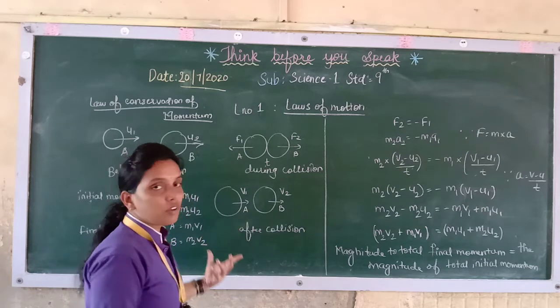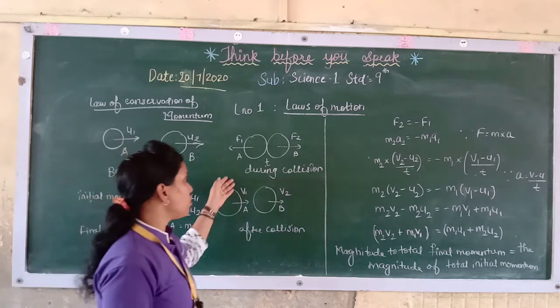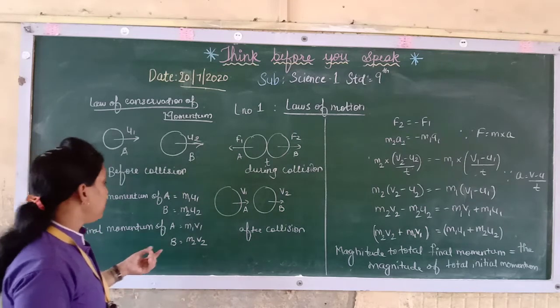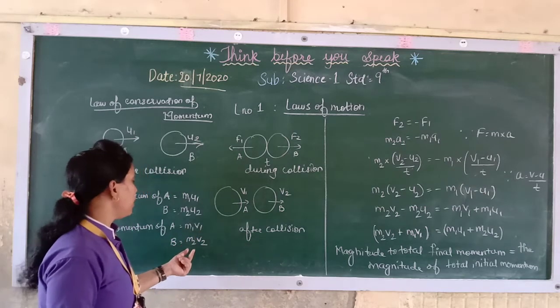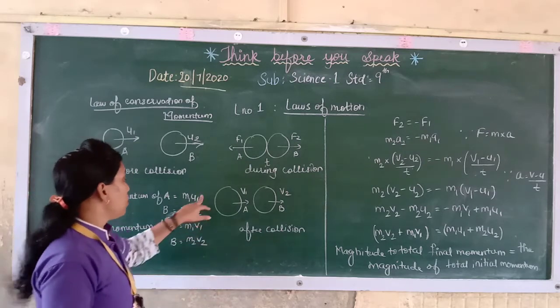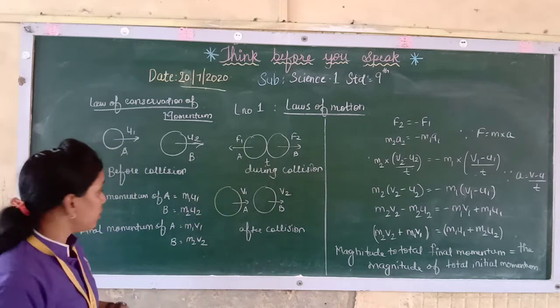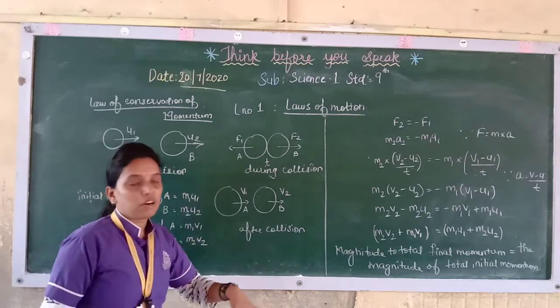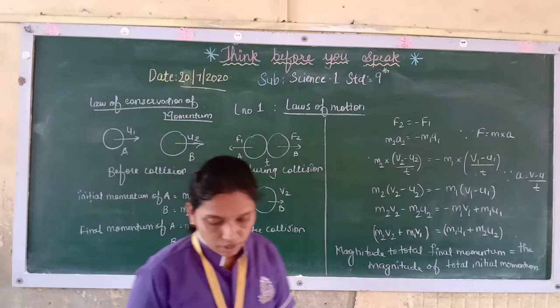And when they move after collision, you will find their velocities v1 and v2. So what will be their final momentum? It will be m1 v1 and m2 v2, where v1 and v2 are the final velocities and u1, u2 are the initial velocities. This momentum is before collision, and this momentum is after collision, as you can see over here.